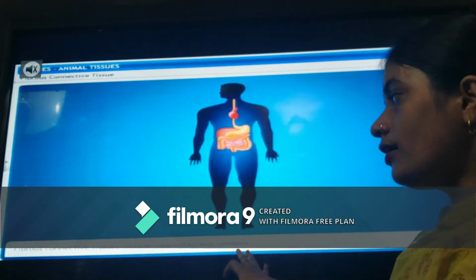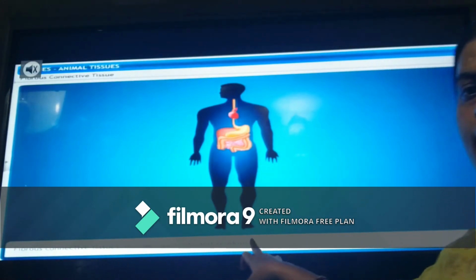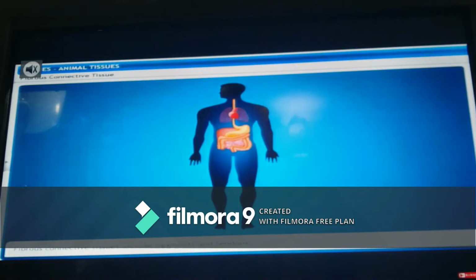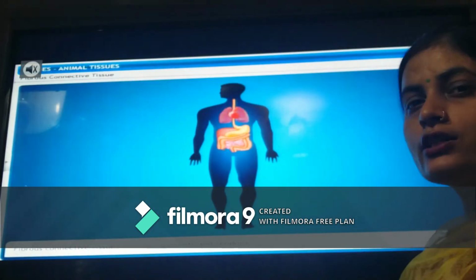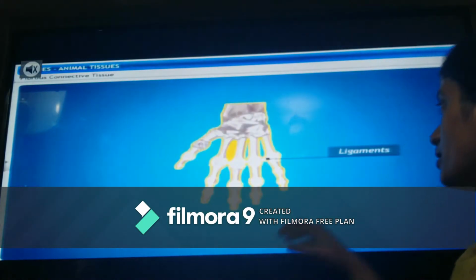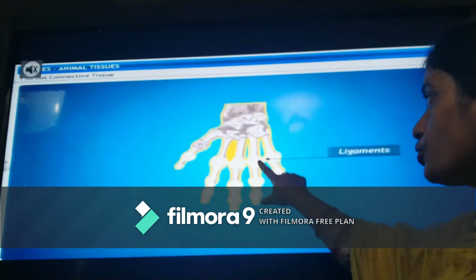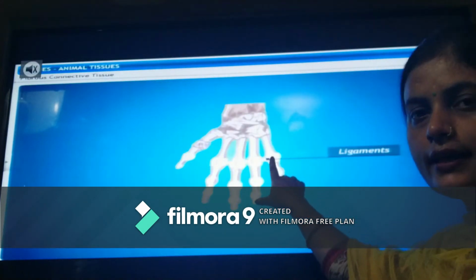Fibrous connective tissue just involves ligaments and tendons. Now the question arises, where are ligaments found? Those tissues which join bone to bone are called ligaments.